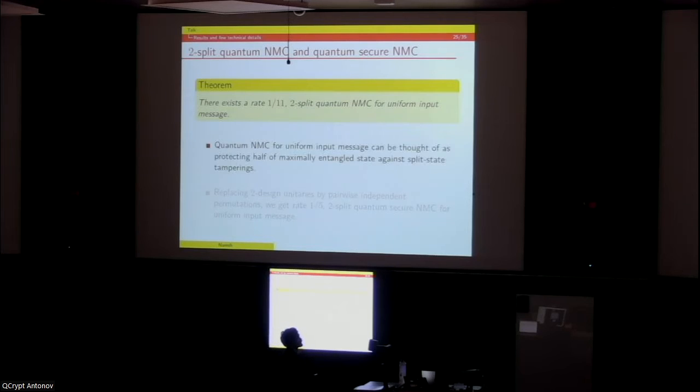Similarly, replacing two-design unitaries by pairwise independent permutations, we get rate 1/5 2-split quantum secure non-malleable codes. So quantum NMCs in the uniform input case can be thought of as trying to protect one half of a maximally entangled state against split-state tamperings. This is the punchline of this theorem in the quantum setting.